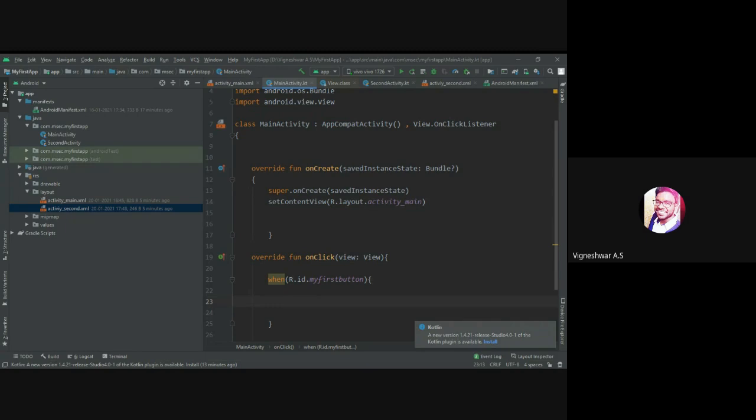There are two types of intents: implicit intents and explicit intents. Implicit intents, say for example, when you click the share button while viewing a picture, in the layout viewing an image in WhatsApp, there is an image share button, right?